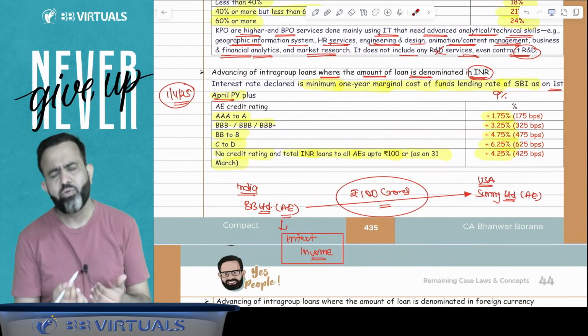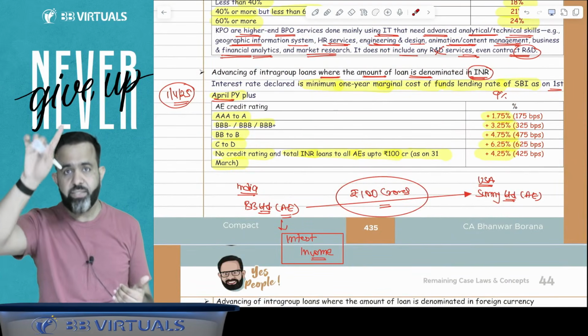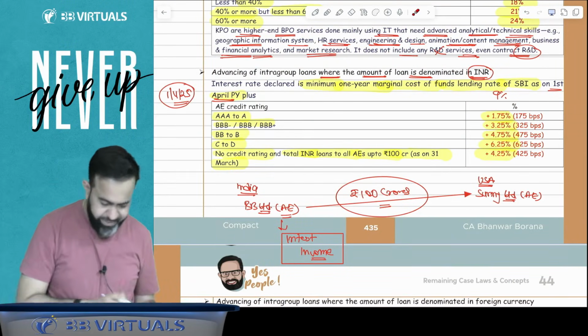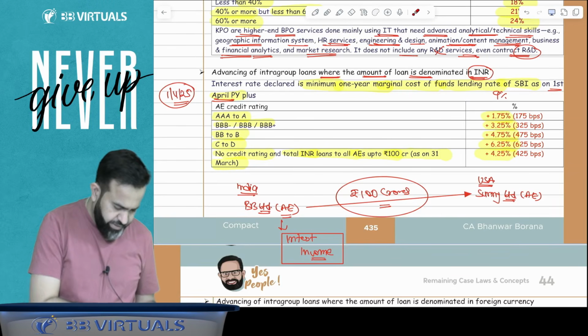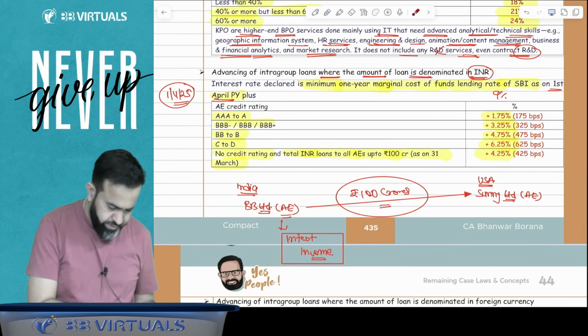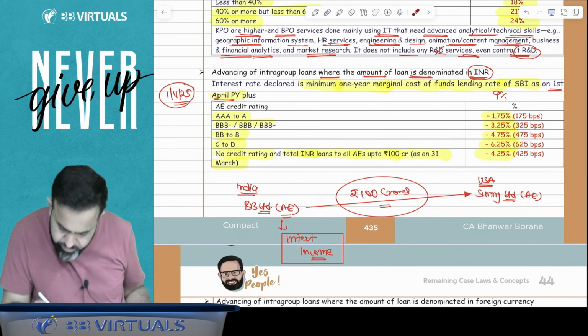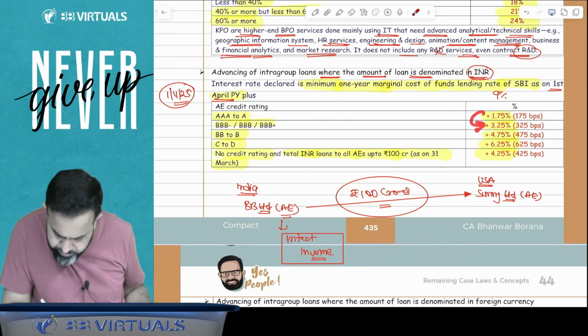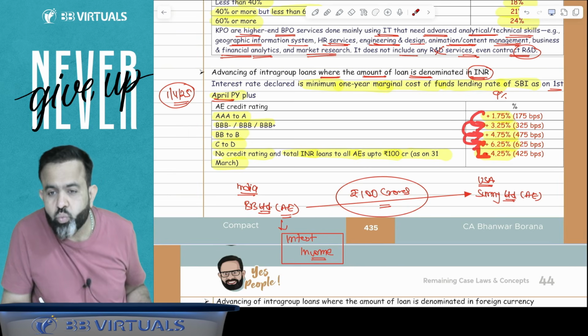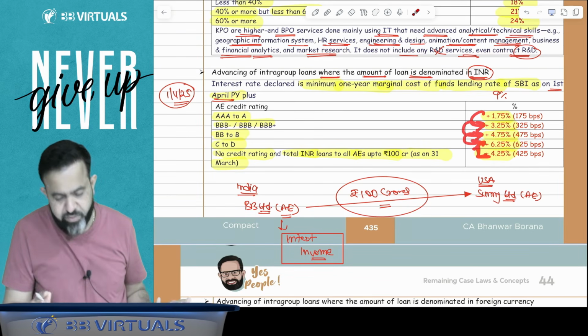Now, how will you be able to remember the associate enterprise rating and all? So all people, here you can remember the difference: 1.75 minus 3.25, I think the difference is 1.5. Here the difference is 1.5. Here also the difference is 1.5. Here also 1.5. And here there is a downward difference of 2. 1.5 is the difference between all.